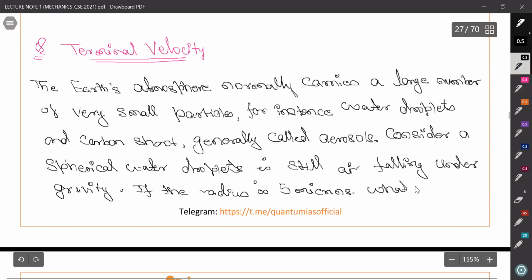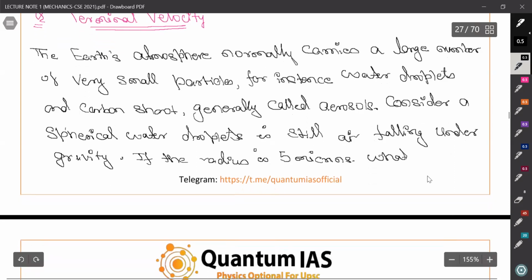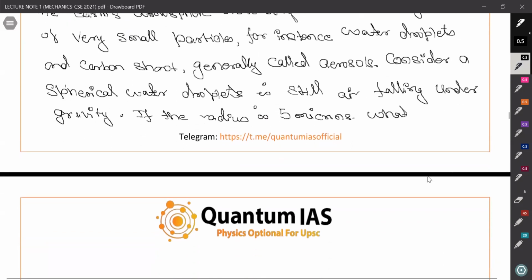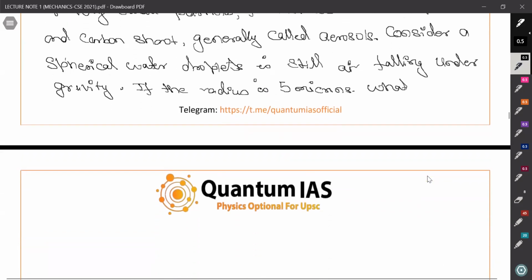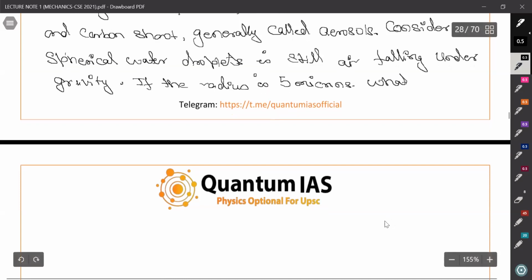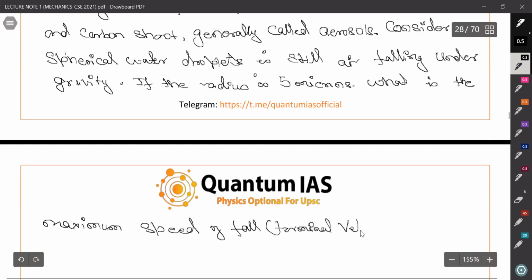Also, when we read about optics, the radius is so small, 5 microns, scattering also occurs when a water droplet of this size is there in the air. But leave it for now. We will study that there also. What is the maximum speed of fall? That is the terminal velocity.